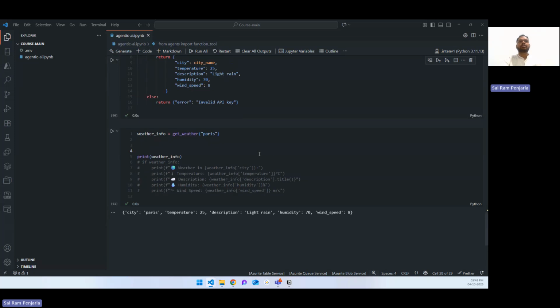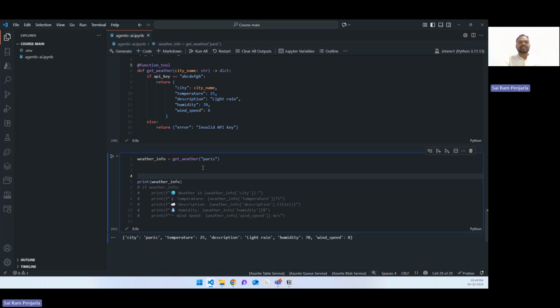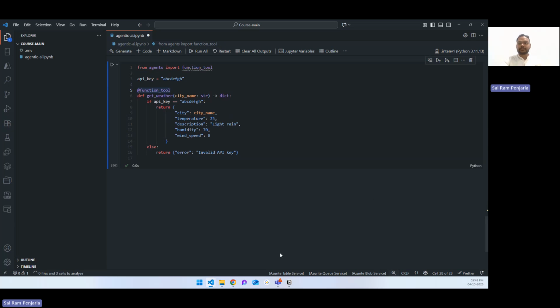Okay, so we have created a very simple tool, but we haven't been using it so far. Just function calling, that's all. We are not attaching this tool to an LLM. Let's go ahead and do exactly that. Let's create an agent and let's attach this tool to that agent.